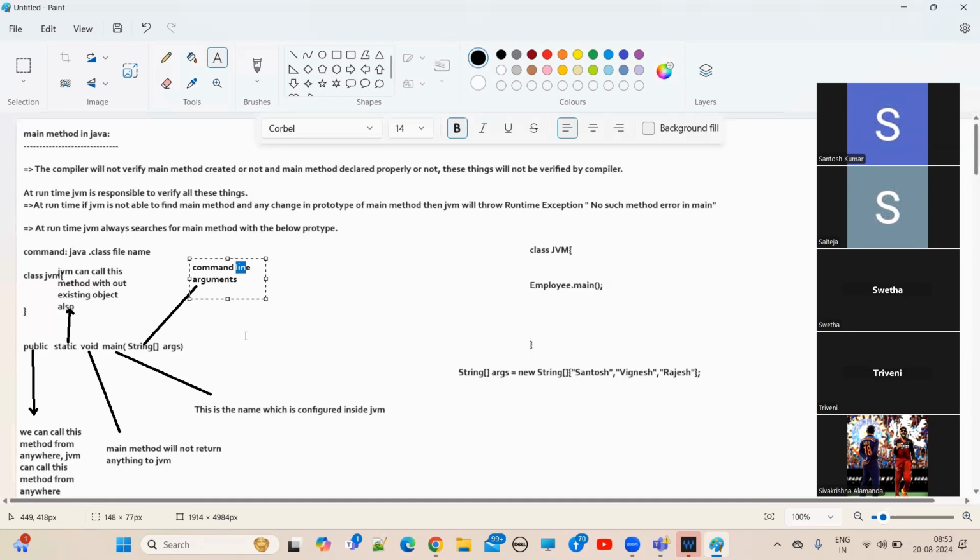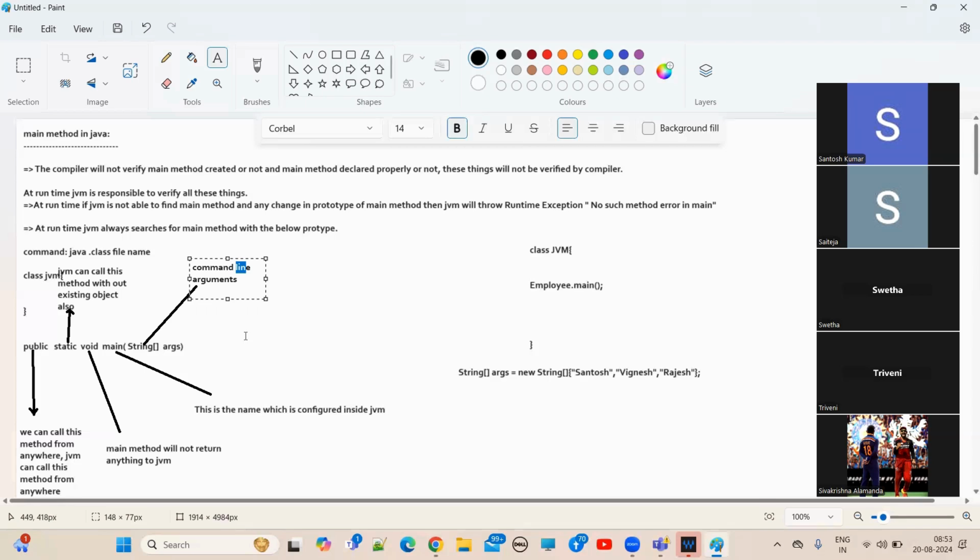Remember, the initial classes. In the command prompt, using the java command, java space, then the file name, after that space, if you provide argument values, those are called command line arguments. Don't worry, after this discussion we will see command line arguments. So these are what, guys?